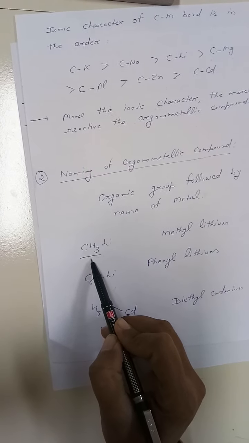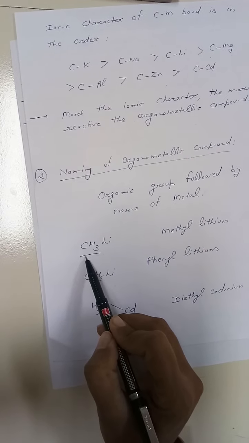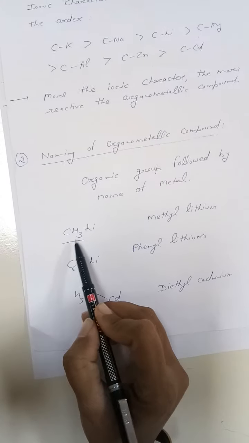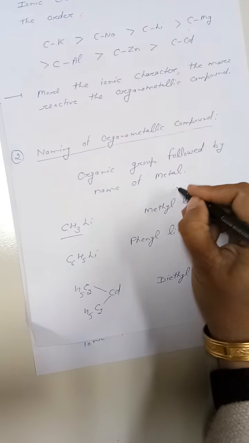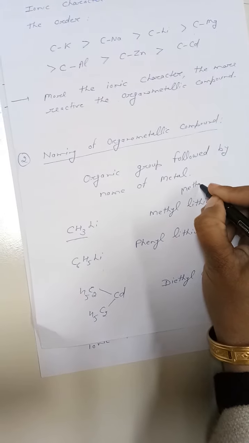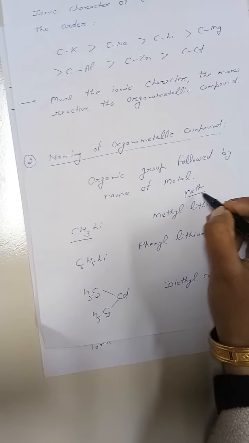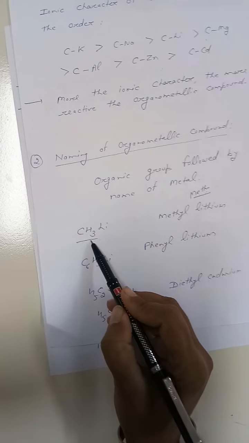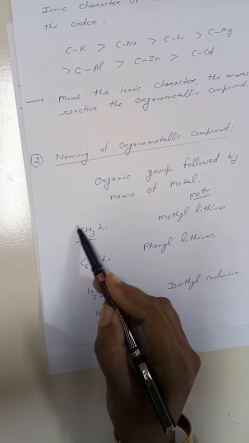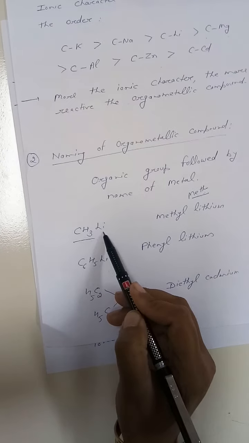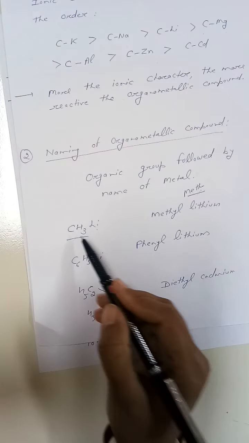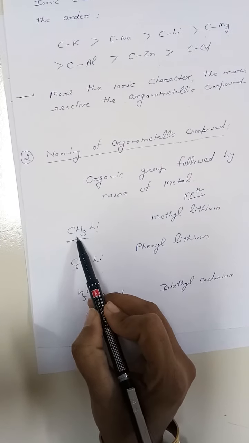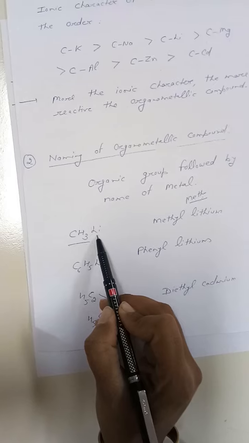As there is one carbon, and for one carbon we use the term meth. So the name of the compound will be, for one carbon, as we are using the word meth, the compound will be named by the organic group followed by the name of the metal. So this compound will be named as methyl followed by the name of the metal, lithium.